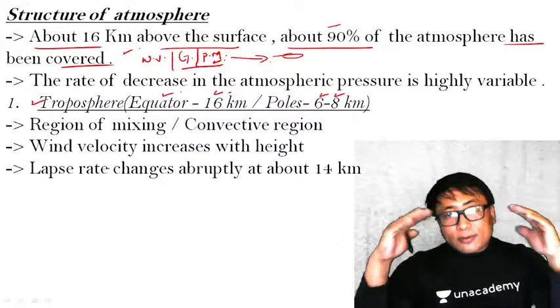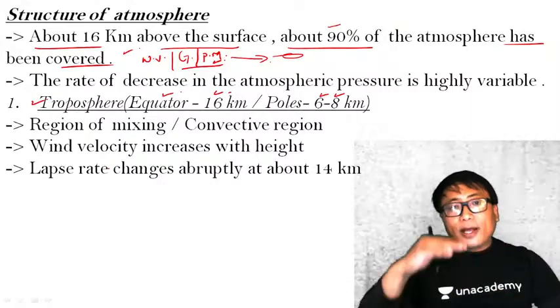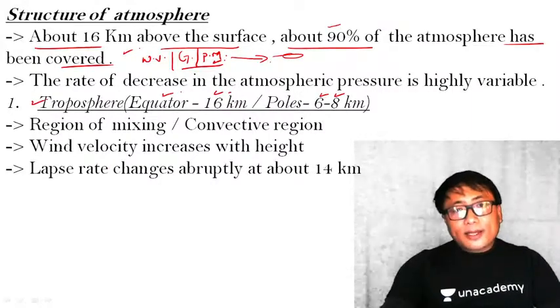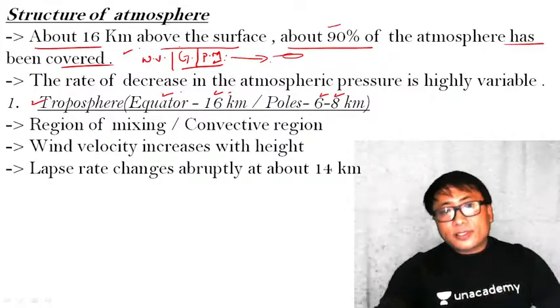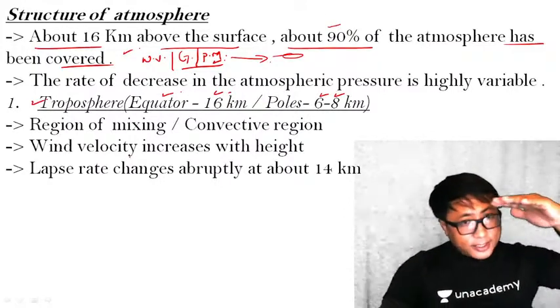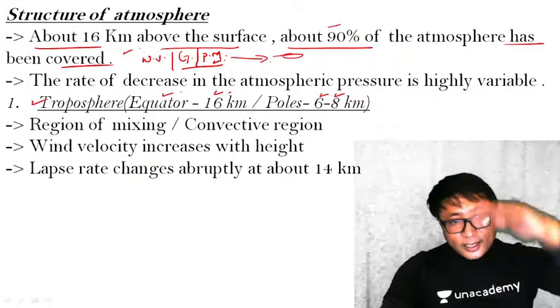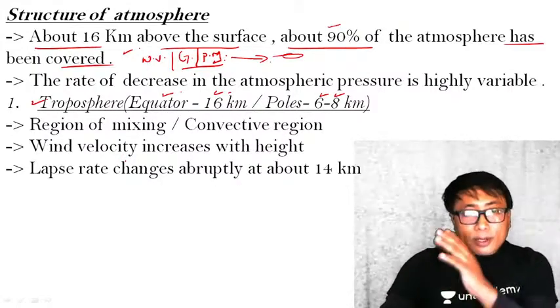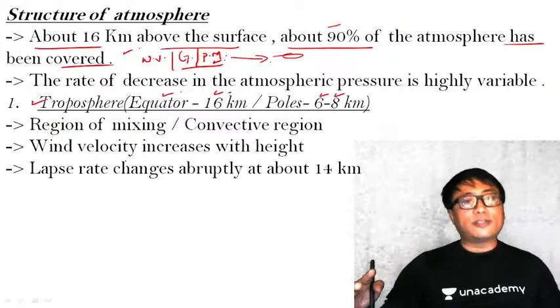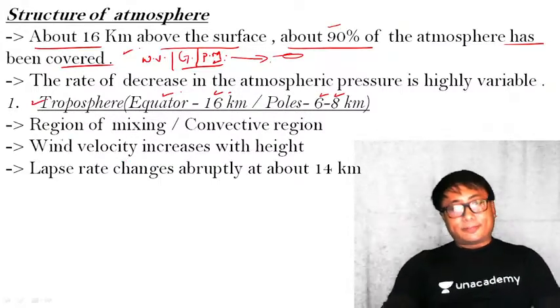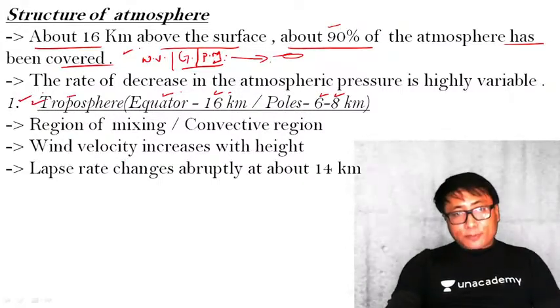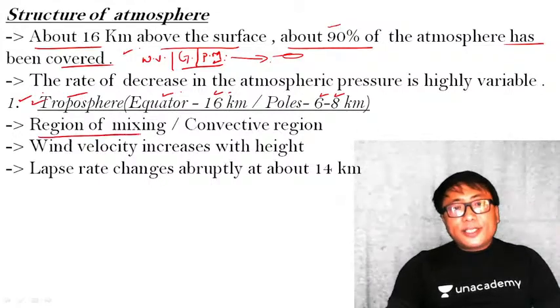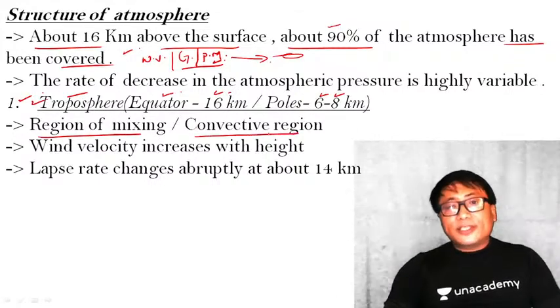When there is a cloud, the rainfall will happen. Now, other climatic phenomena also will happen. Why? Because 90% of atmosphere is there within the first layer, that is troposphere. Other climatic and weather phenomena will also happen within this particular region only. Clear? You see here, the first layer is troposphere. It is a region of mixing or convection region.